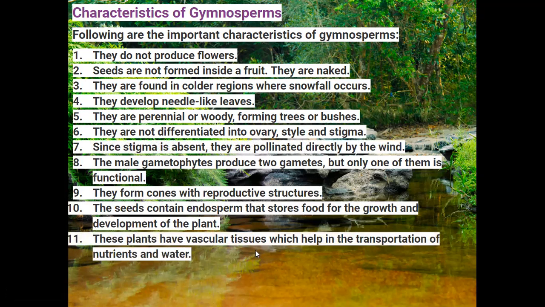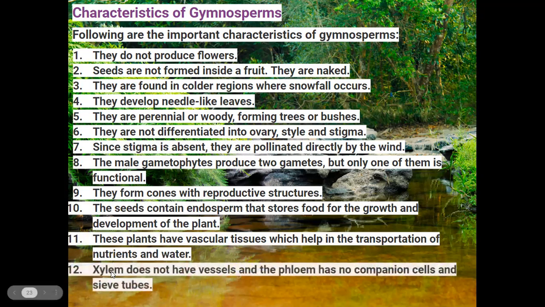And these plants have vascular tissues. Vascular tissues means they contain xylem and phloem, which help in the transportation of nutrients and water. But the xylem does not have vessels, and the phloem has no companion cells and sieve tubes. These are present in the angiosperms. What is absent in the gymnosperms? Xylem vessels, companion cells and sieve tubes are completely absent in the gymnosperms.